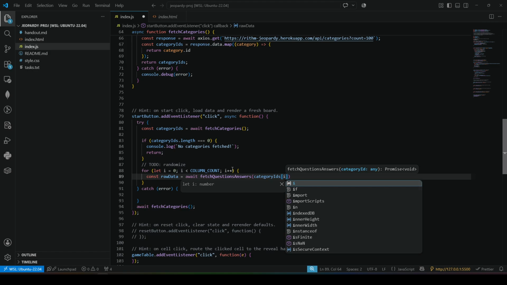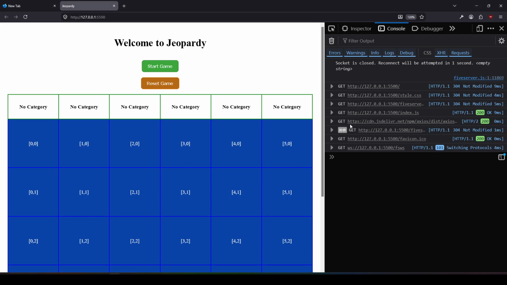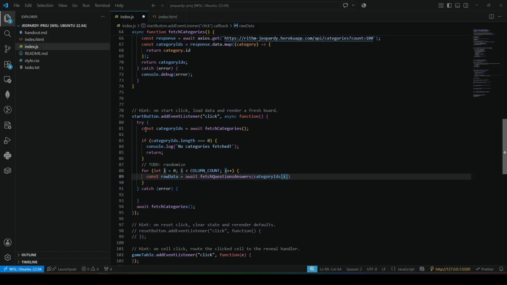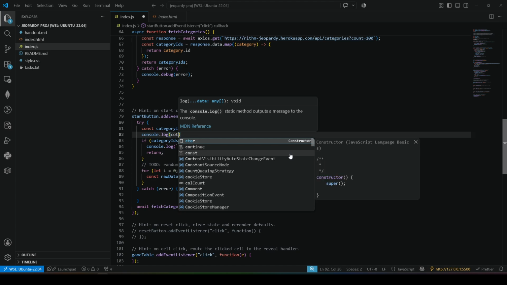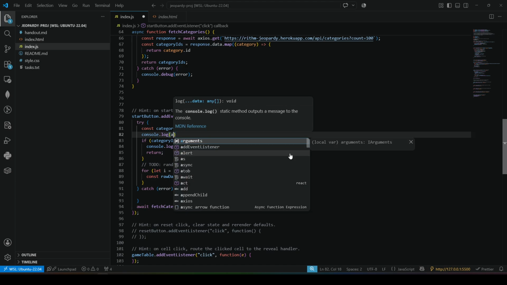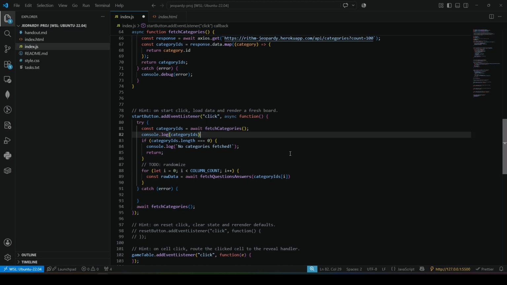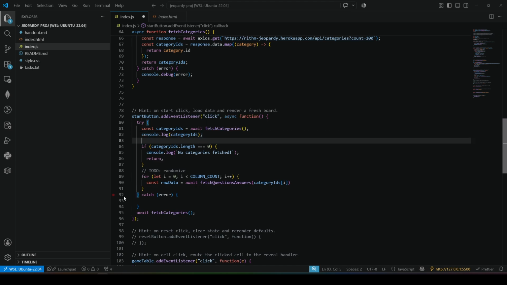So let's say we have something like, right? Well, we'll see right here. Let's console log the IDs here. Console log categoryIDs. So we'd see what we're working with, and that will make sense in a second, hopefully.